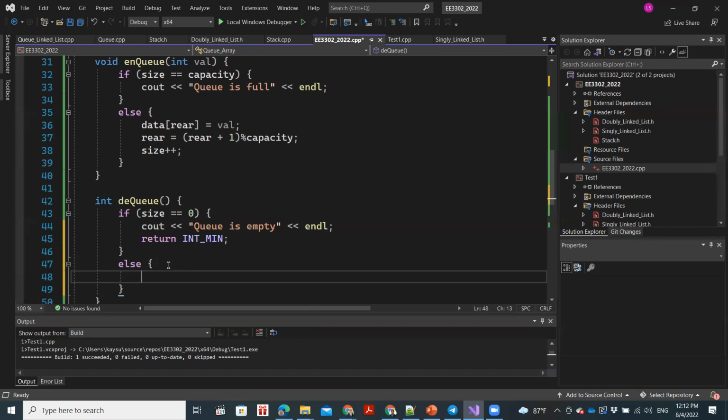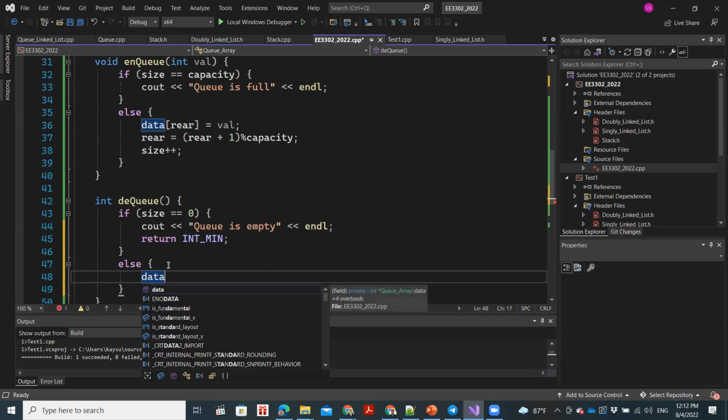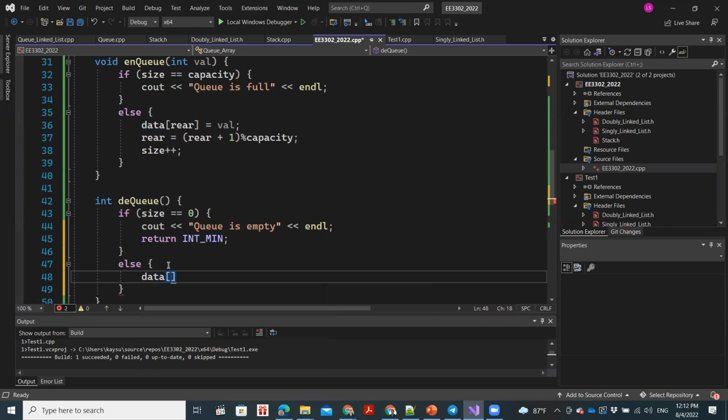Else, now our queue is not empty. There are some elements, so we need to take out the first one. Can someone simply tell me how do we access the front of the queue? We have this data, so data is the array. How do we access the front of the queue?